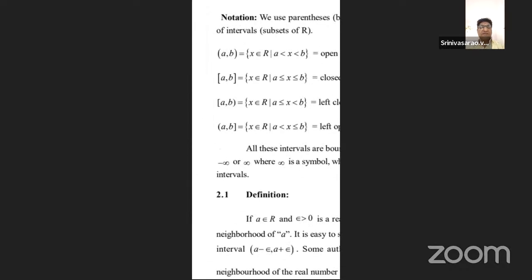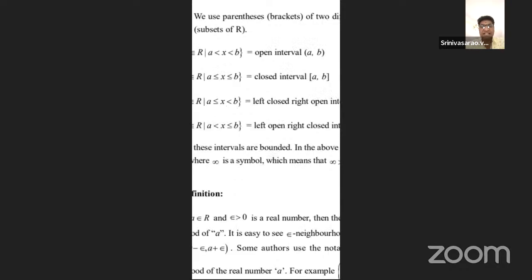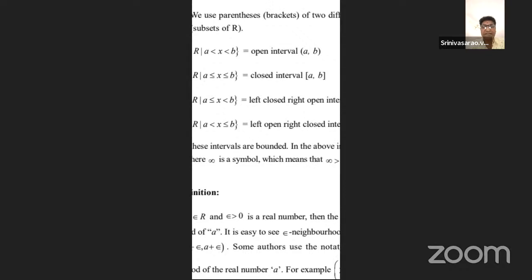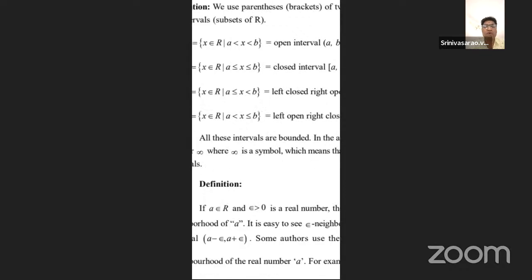Now the first number A must be closed and B is open. Open means a small bracket or round bracket, so on that side the square bracket must be open. Either A is closed and B is open. Now it is read as A less than or equal to X and X less than B, because a small bracket represents less than and a square bracket represents less than or equal to. Now it is a left closed, right open interval.